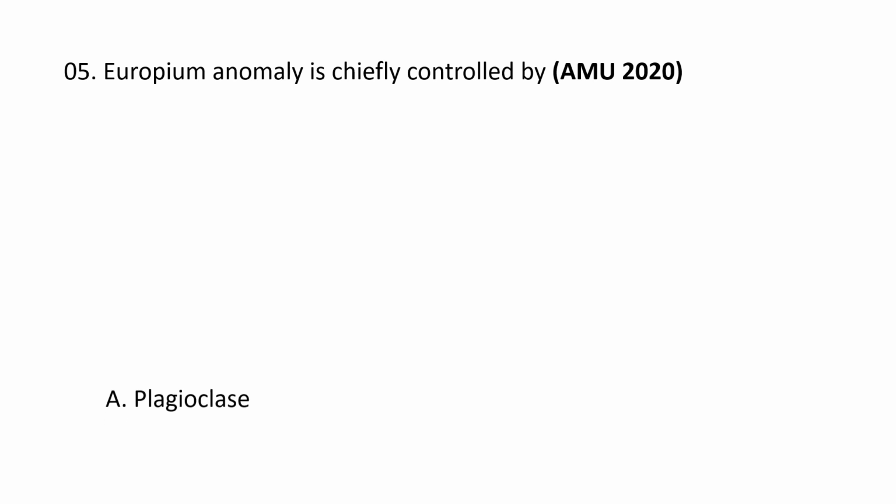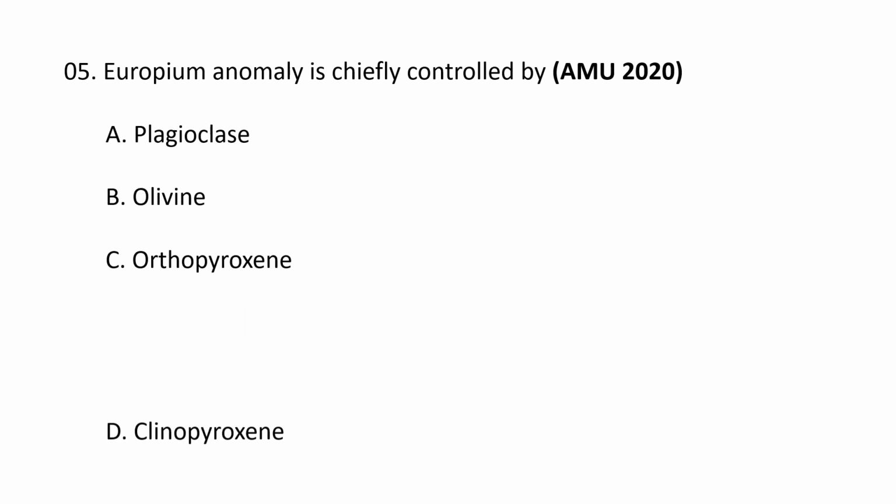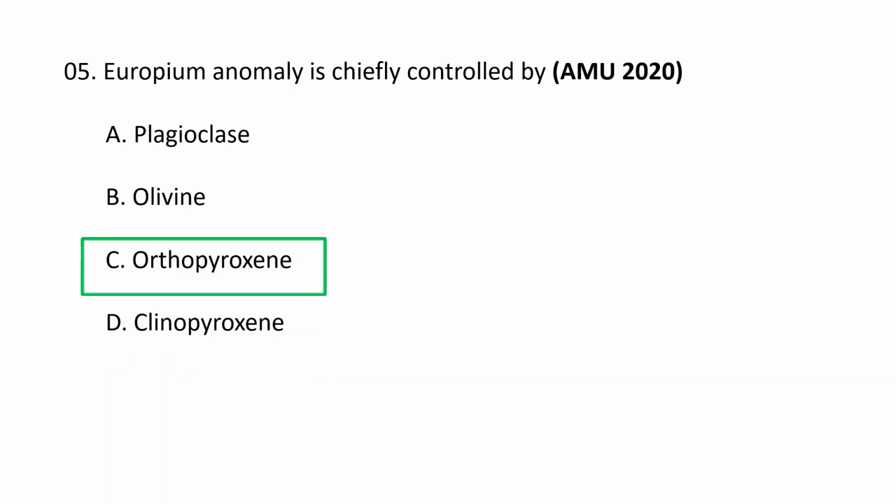Next question. Europium anomaly is chiefly controlled by A. Plagioclase, B. Olivine, C. Orthopyroxene and D. Clinopyroxene. The correct option goes as A. Plagioclase.